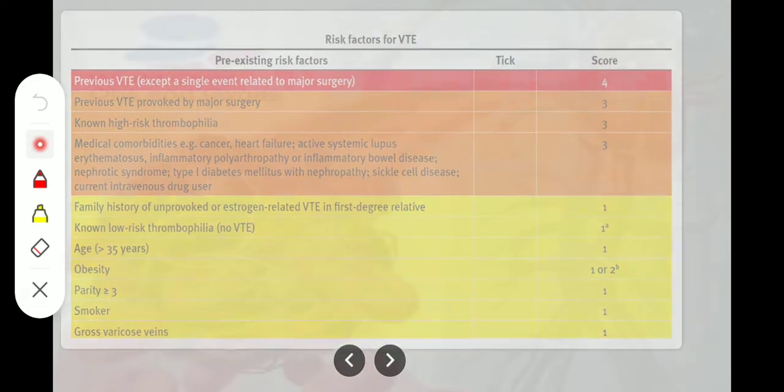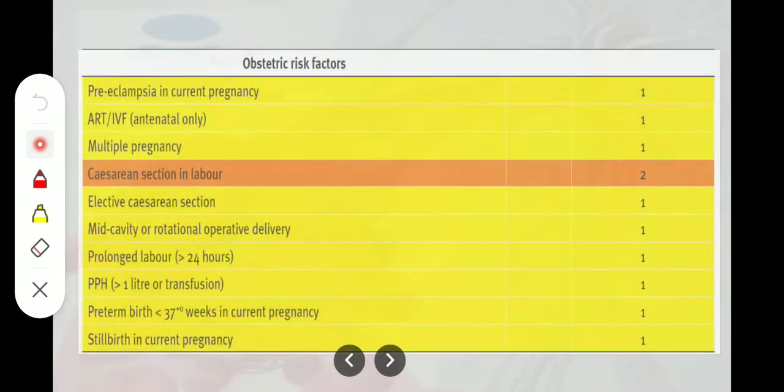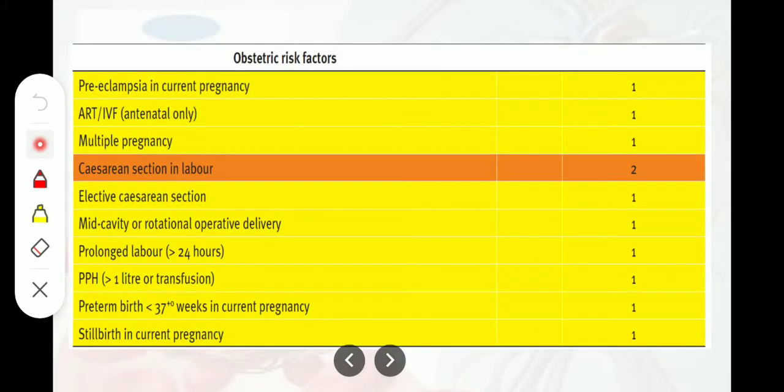Then if we have obstetric risk factors like preeclampsia in the current pregnancy, score 1. ART or IVF, score 1. Multiple pregnancy, score 1. Cesarean section in labor, score 2. Elective cesarean section, score 1. Mid-cavity or rotational operative delivery, score 1. Prolonged labor for more than 24 hours, score 1. PPH of 1 liter or more than 1 liter or transfusion, score 1. Preterm birth less than 37 weeks in the current pregnancy, score 1. Stillbirth in current pregnancy, score 1.